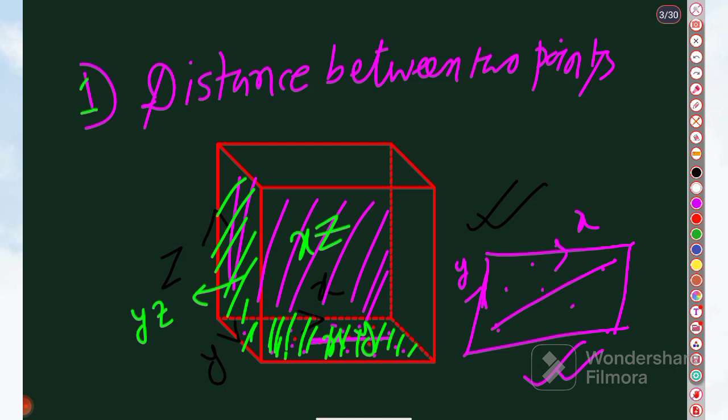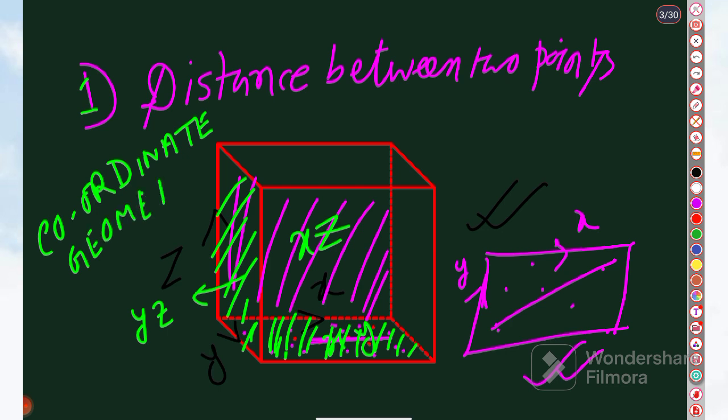Okay, so this topic is coordinate geometry.